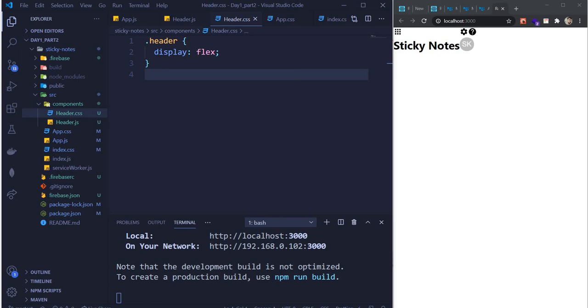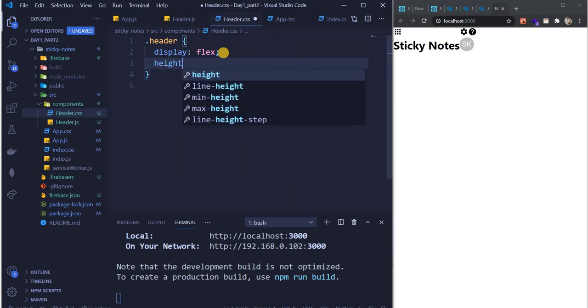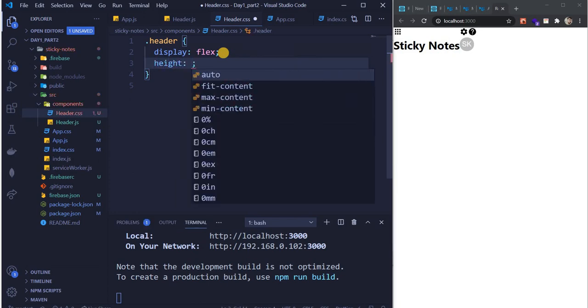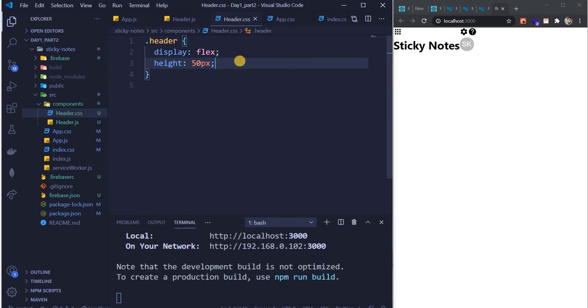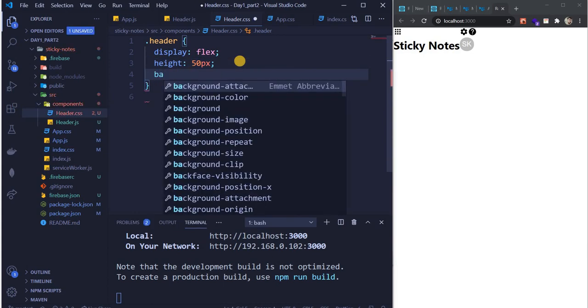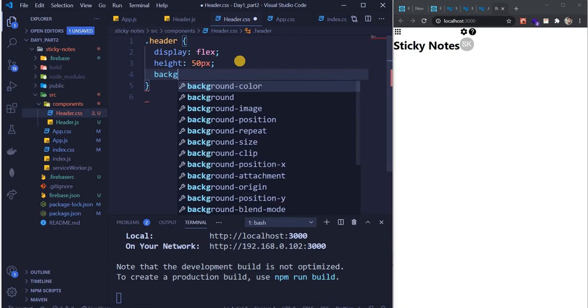So this got aligned, this got aligned. Now it doesn't look good. So what I'll do is give it a height of 50 pixels. Okay, nothing changed. That's okay. Now let's just give it a background.